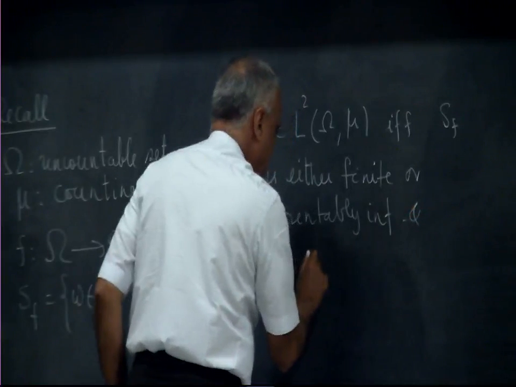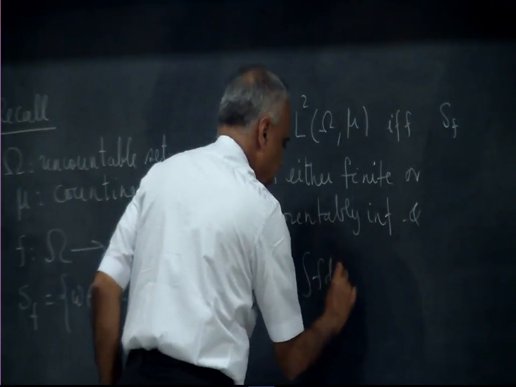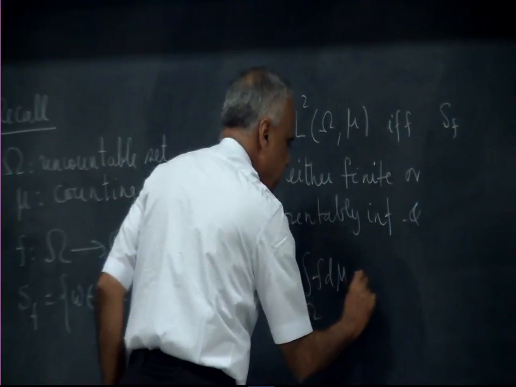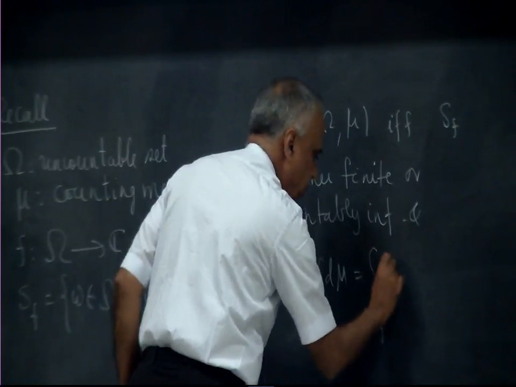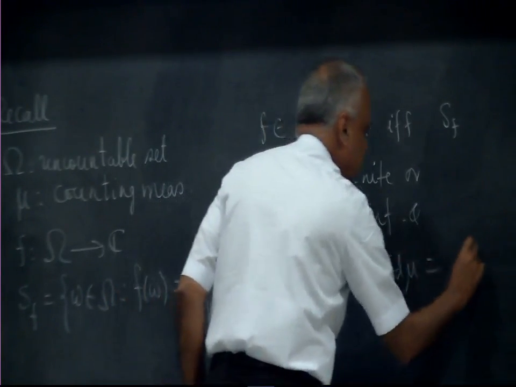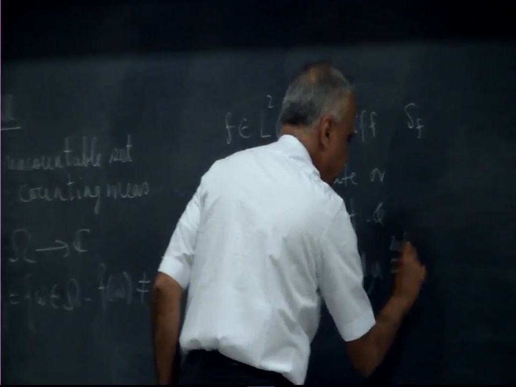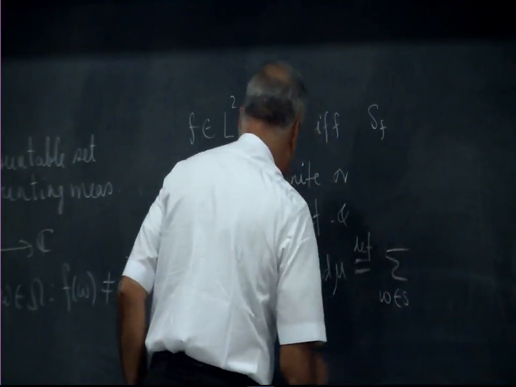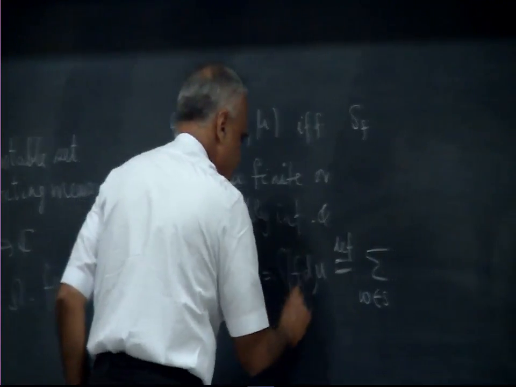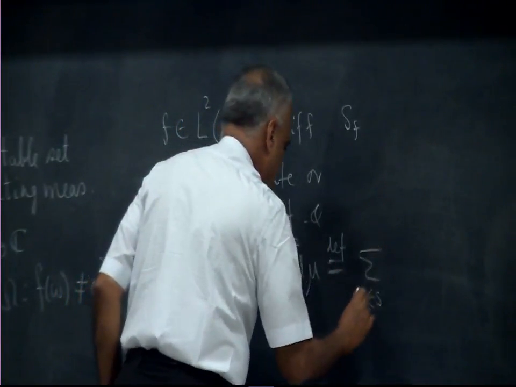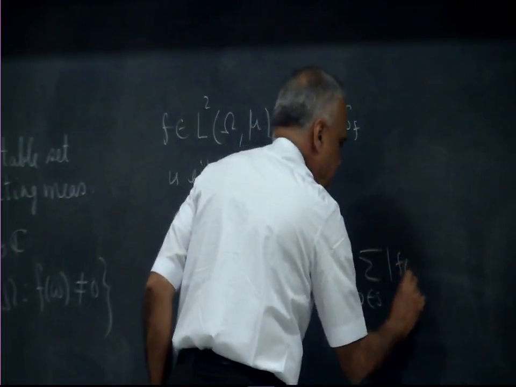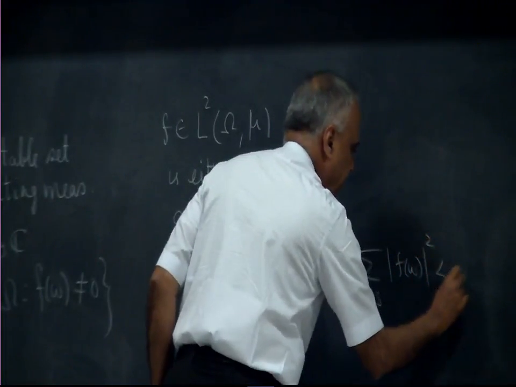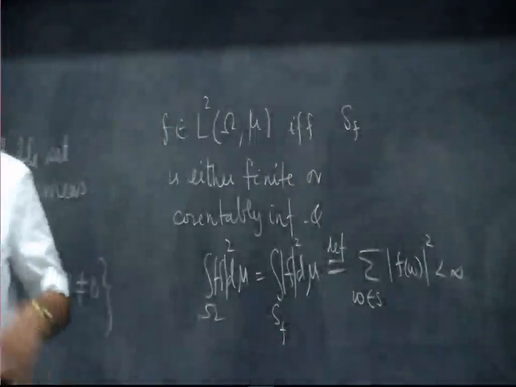And the integral of f d mu, which in that case becomes the integral over the support of f, which by definition of the integral is the sum over omega in S_f of mod f(omega) squared, is finite. Okay, it consists of all such points.